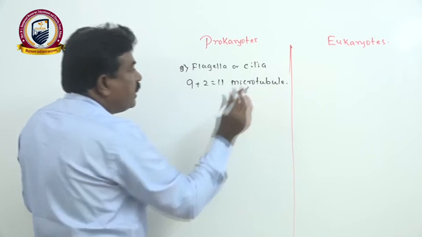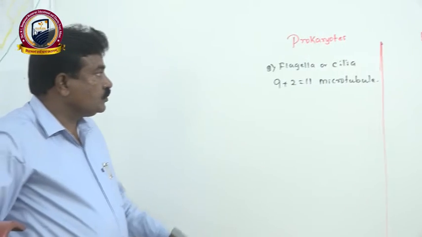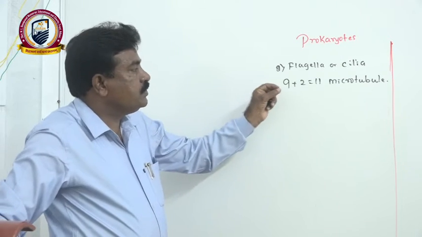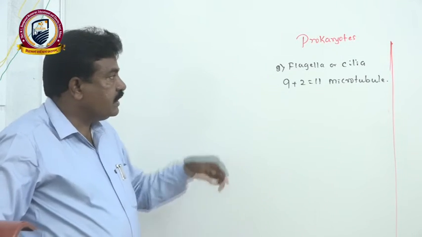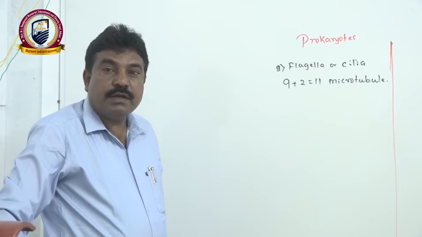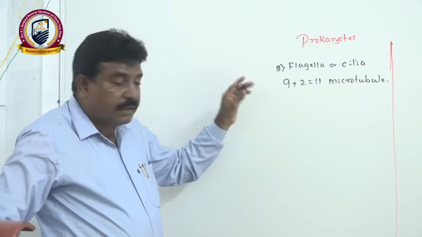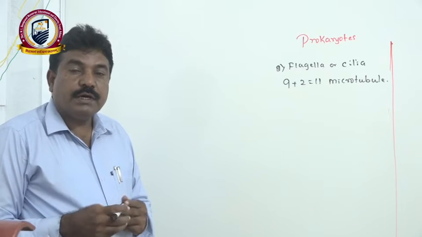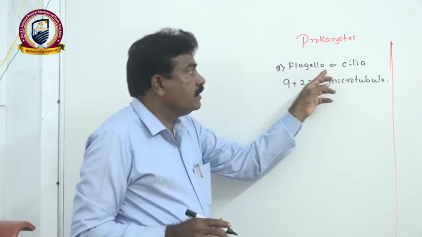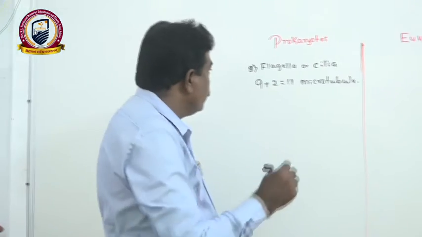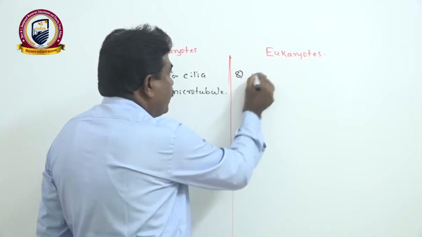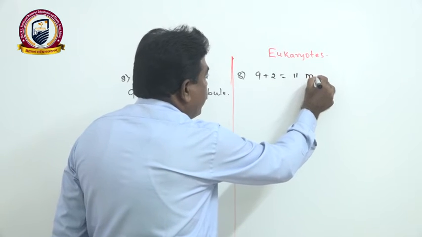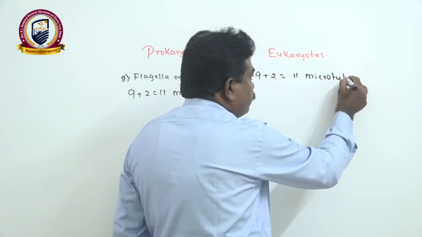This is a prokaryotic character. It may be present in a different combination. For example, 8 plus 2, it may be 10, 8 plus 3, 11, or 10 plus 4, 14. Like that, different combinations we see in the microtubule arrangement, or in other words, the flagellar microtubule arrangement. But compulsorily in case of eukaryotes, the 9 plus 2 equals 11 microtubule arrangement is there.